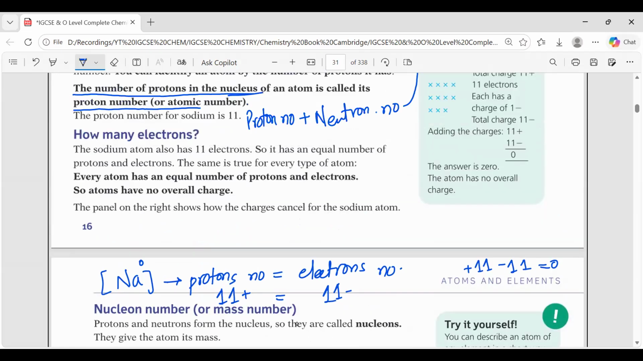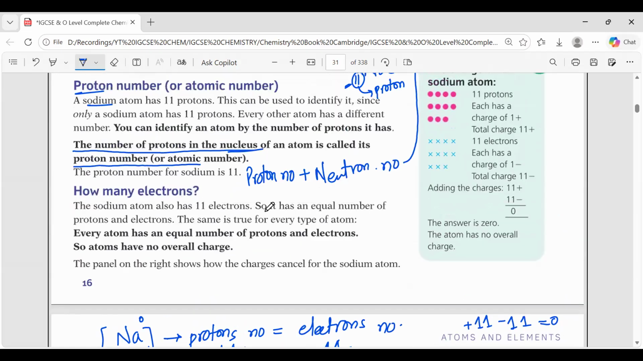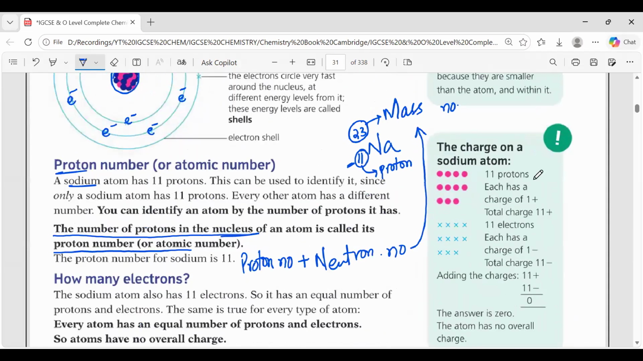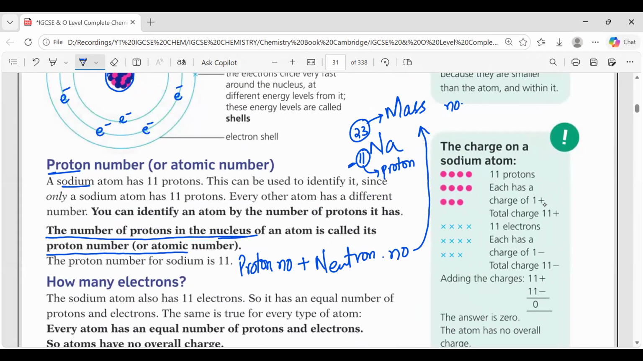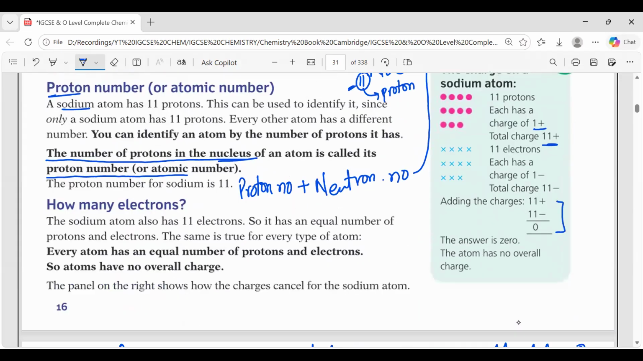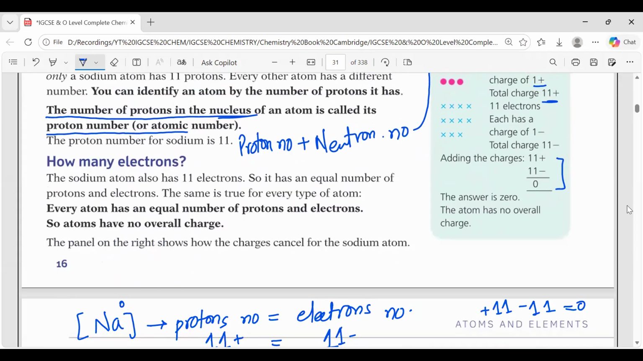The sodium atom has 11 electrons. They have mentioned it over here. The 11 protons each have a charge of plus 1, so there are 11 plus charges and 11 minus charges. You add them, you get 0. So the atom has no overall charge. Remember this: in a neutral atom, every atom has an equal number of protons and electrons.